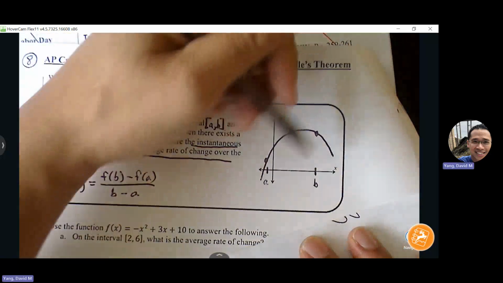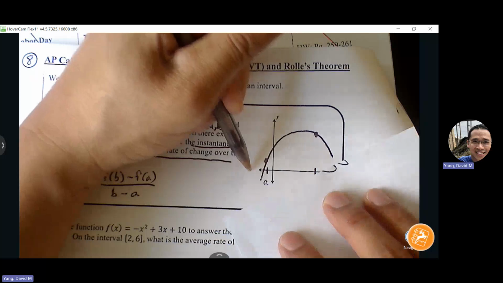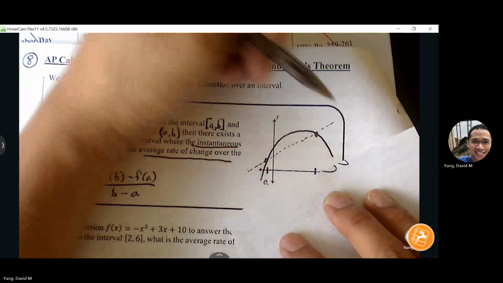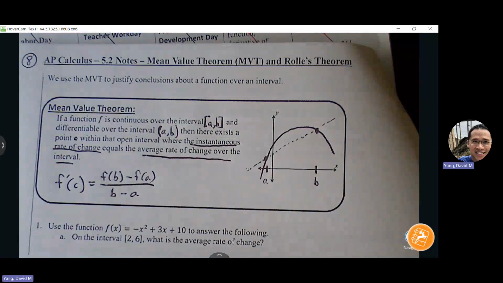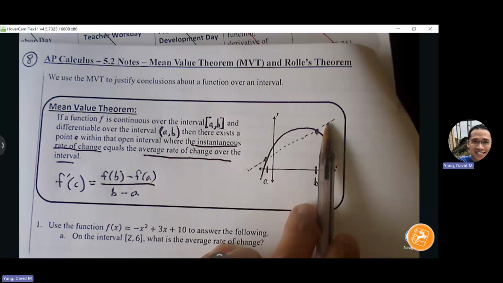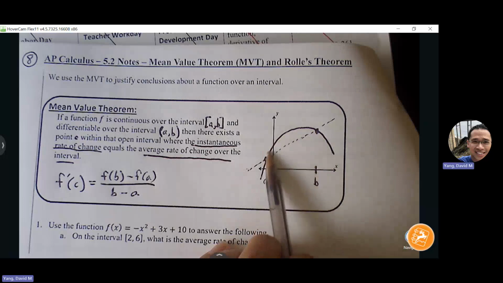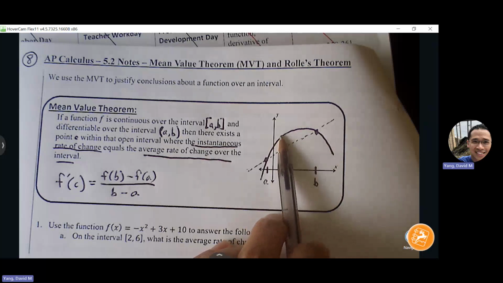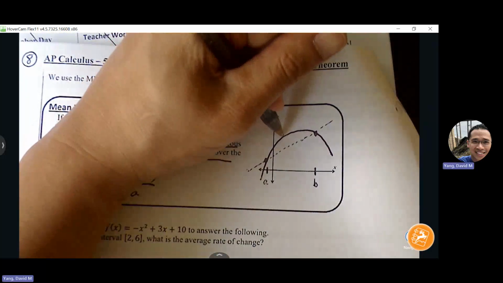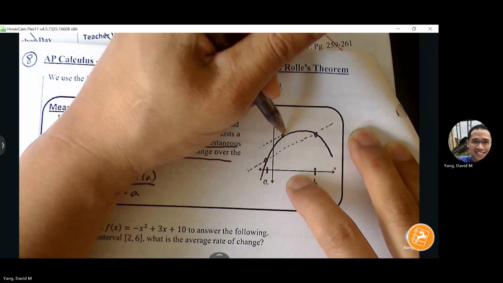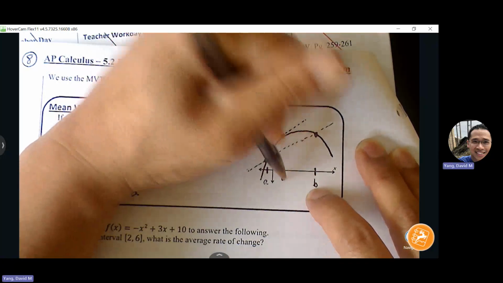So whatever the slope is between these endpoints, go ahead and draw what we think that slope is. So that's the average slope. That's the average rate of change, right? So this mean value theorem says if this is the average rate of change, let's say slope of 2 or slope of 3, there must be at least one other point somewhere along my path where I'm going to reach that exact rate of change at a specific moment. So basically, I know there's going to be another point where the slope is parallel, or the slope is the same. That's point C.